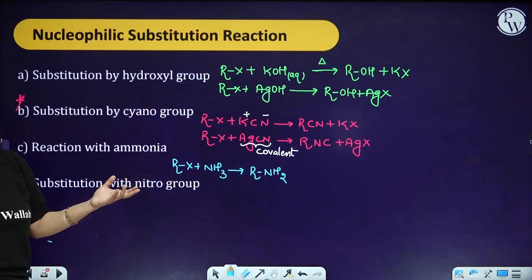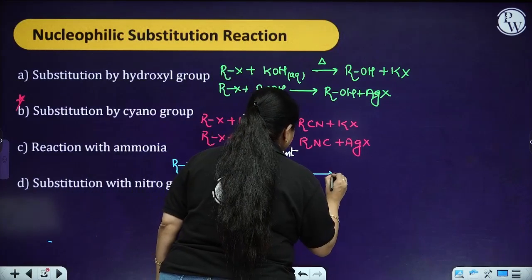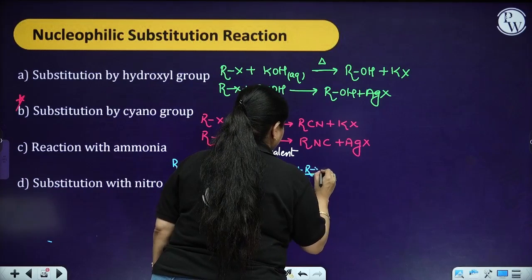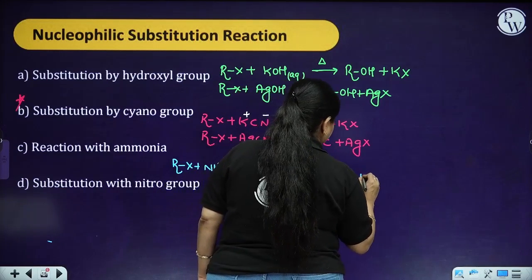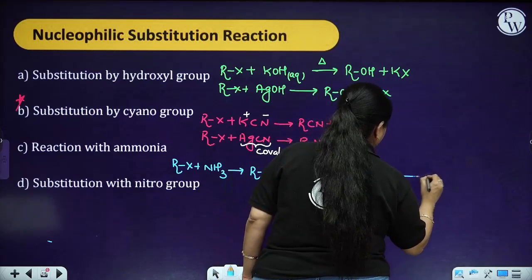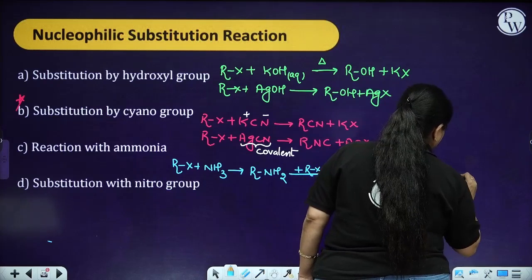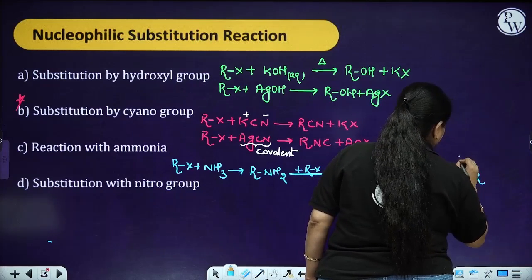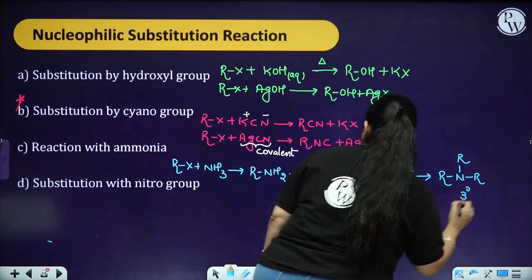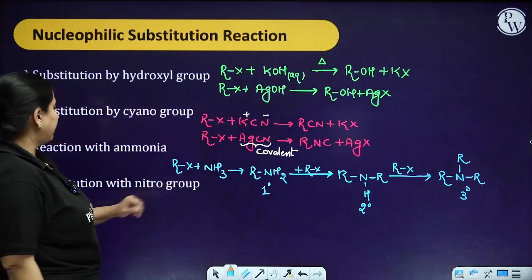That this particular reaction is going to keep on taking place. Over here, again it is going to react with the RX and this. So basically what you got, the second degree, you got the 3rd degree, and you got the 1st degree amine over here. So in this reaction you get a mixture.